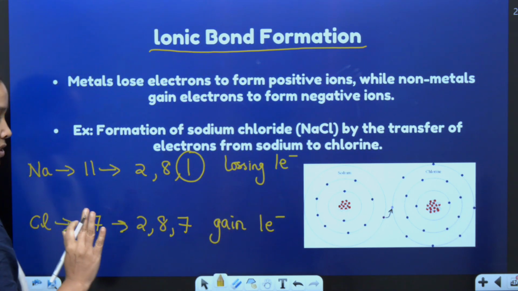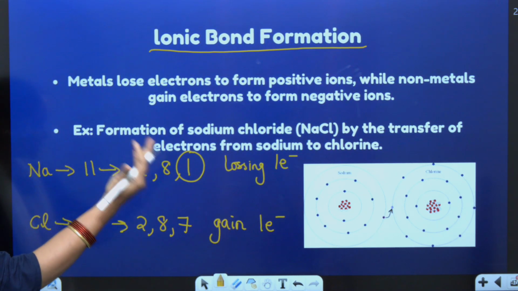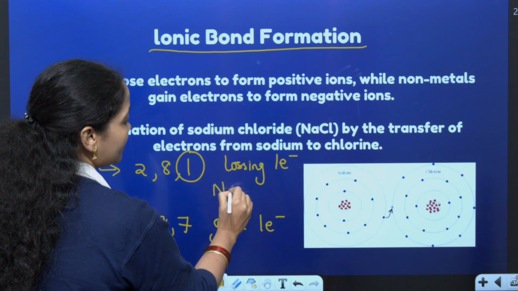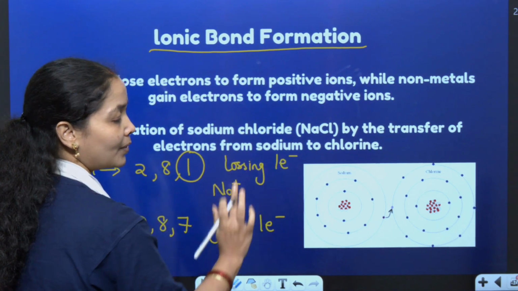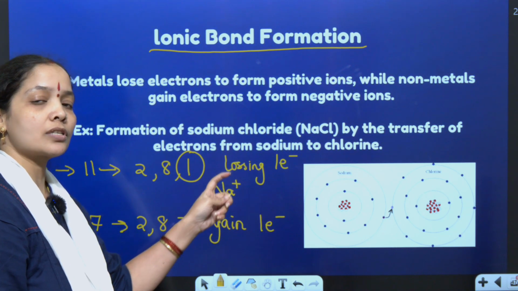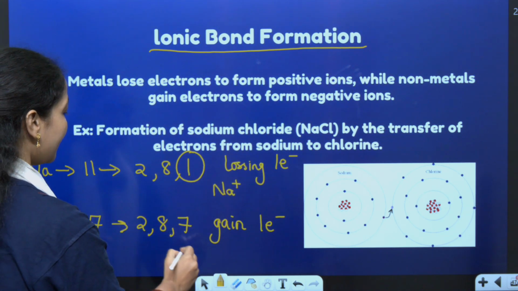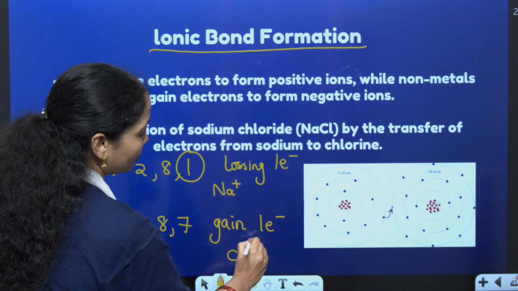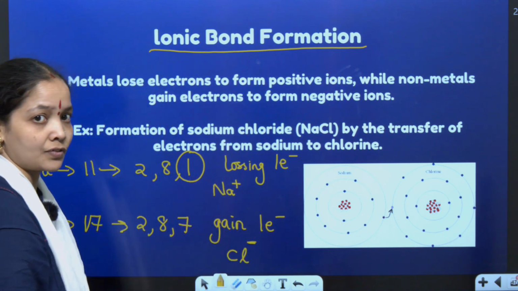In chemistry, whenever an element is losing electrons, it attains a positive charge based on the number of electrons lost. One electron lost, one positive charge. Two electrons lost, two positive charges. In the same way, chlorine is gaining one electron, so it will have one negative charge.